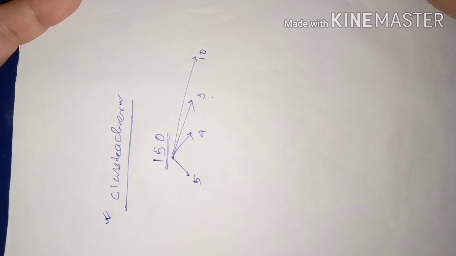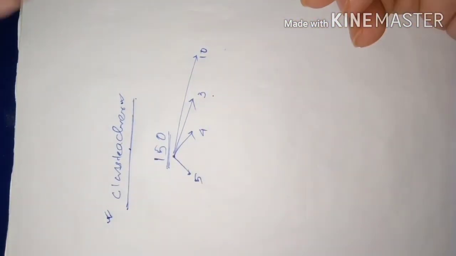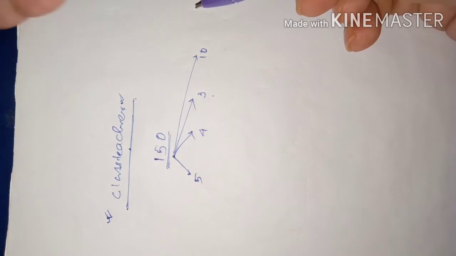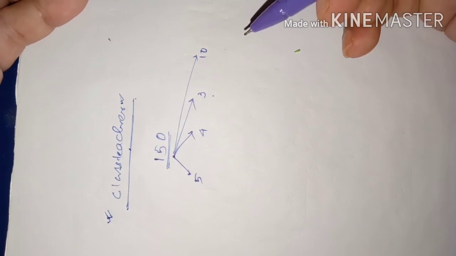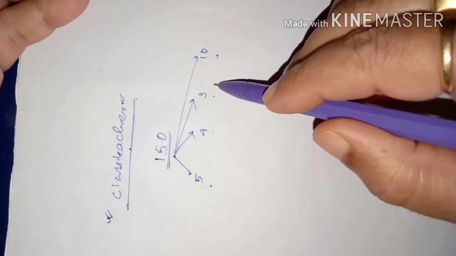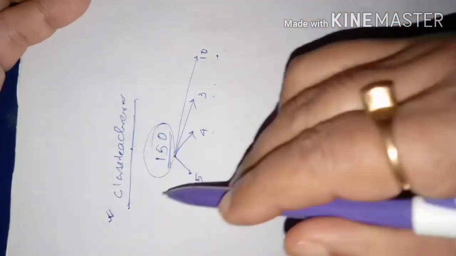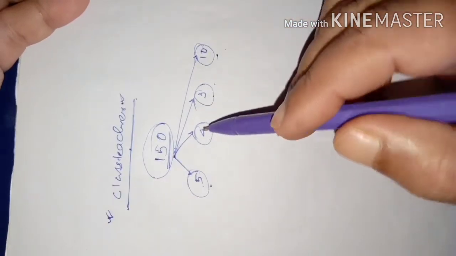There are different ways of collecting. So collection means when you require something, you get the information from different sources. Here, who are the sources? Here the families are the sources for me, if I want to know in 150 families how many members are there in each family. So the family is the source for me.